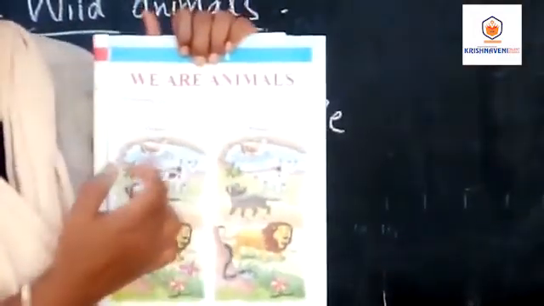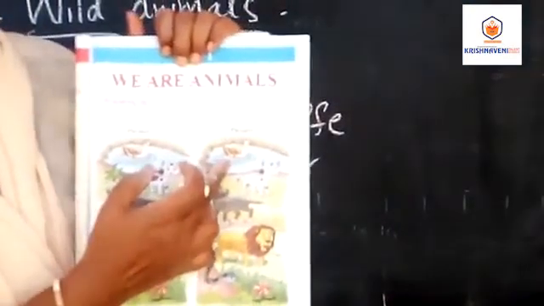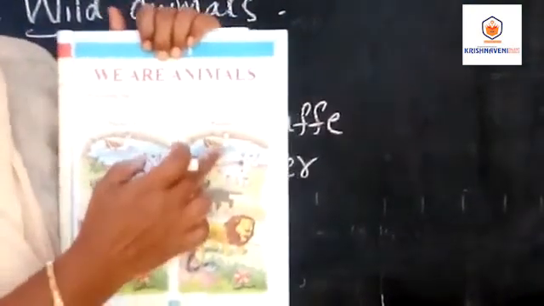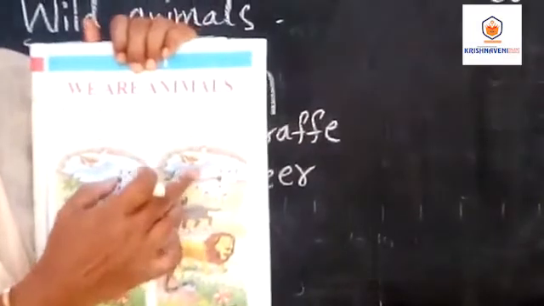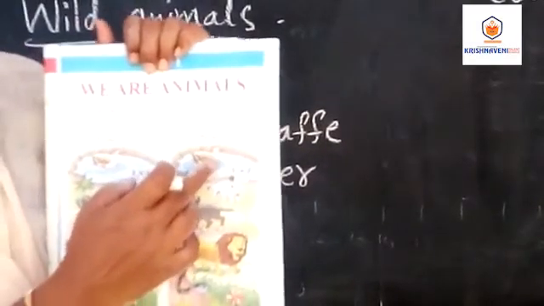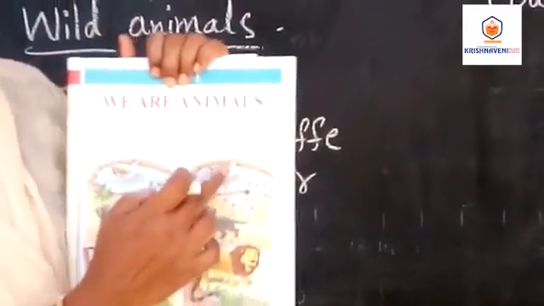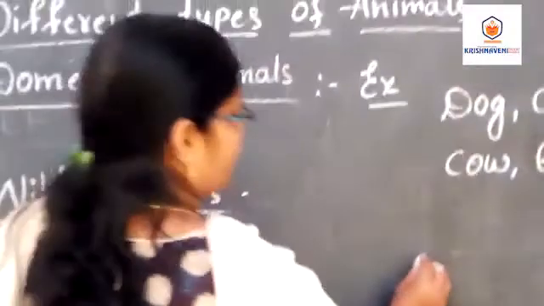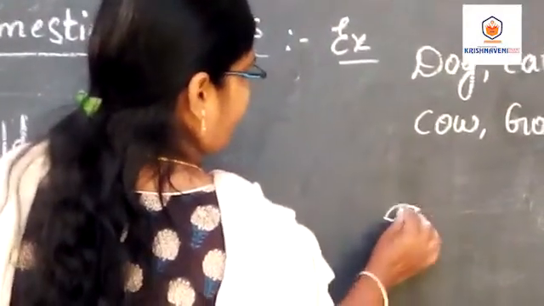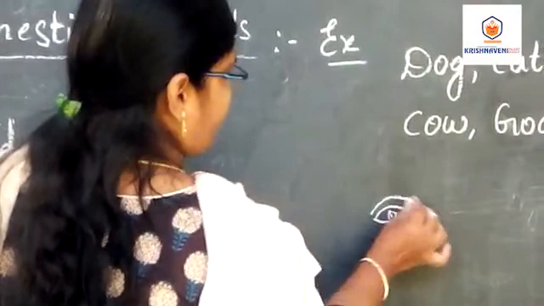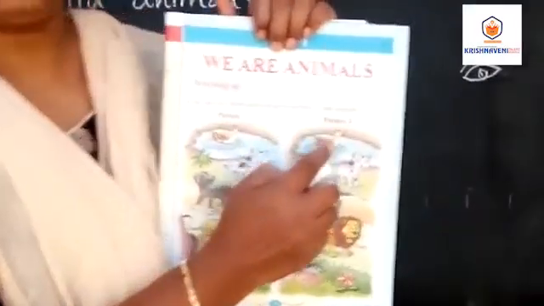Yes. What is the difference? In picture 2, the duck's eye is not there. You have to draw the eye in picture 2.